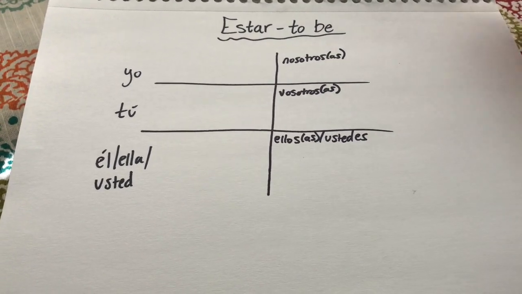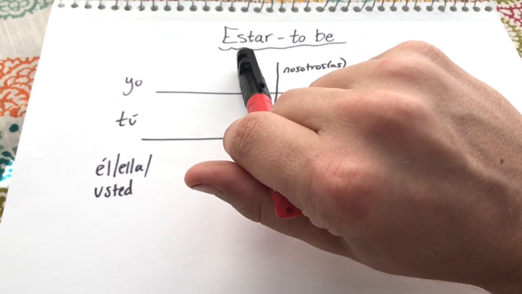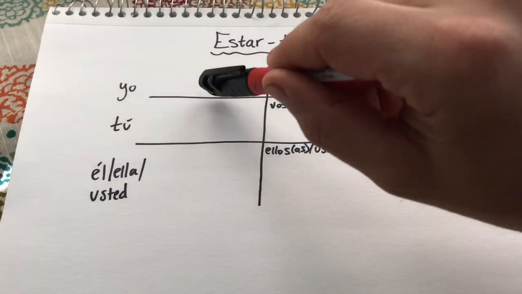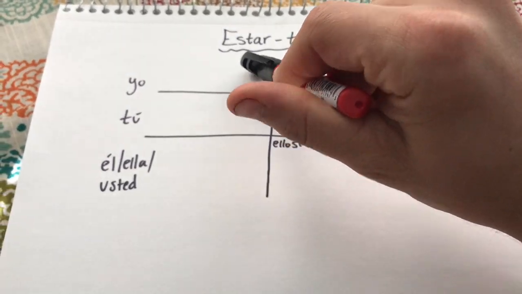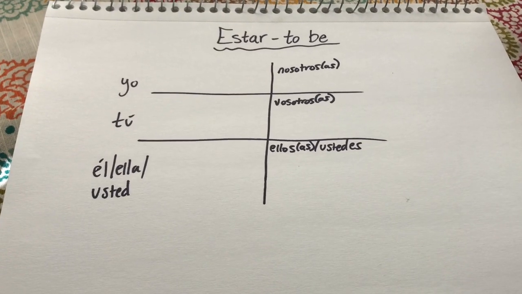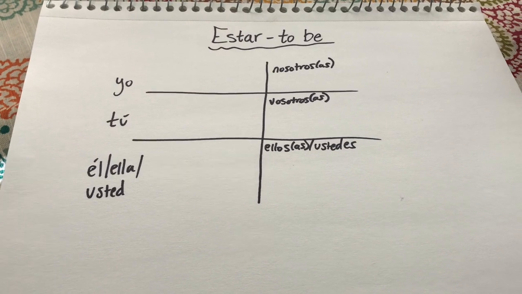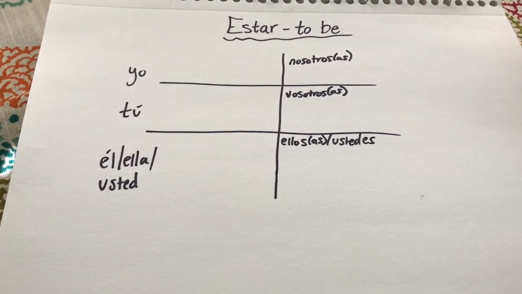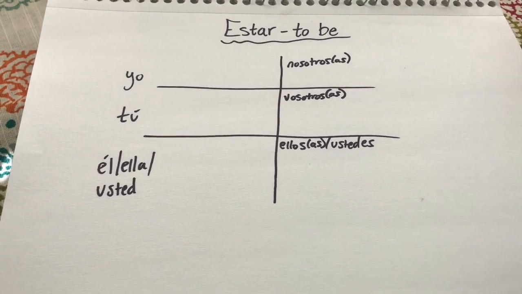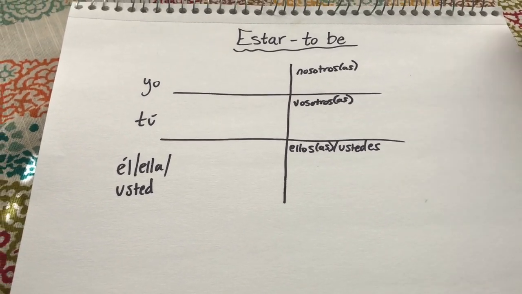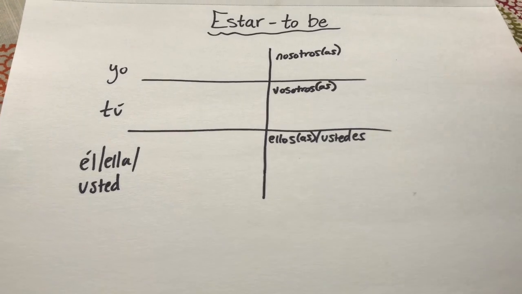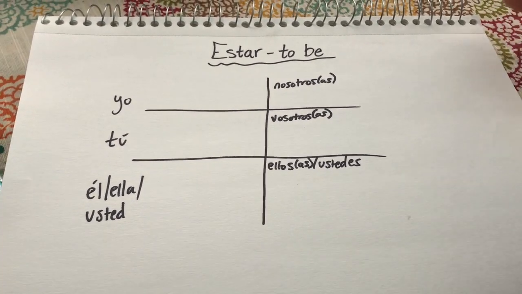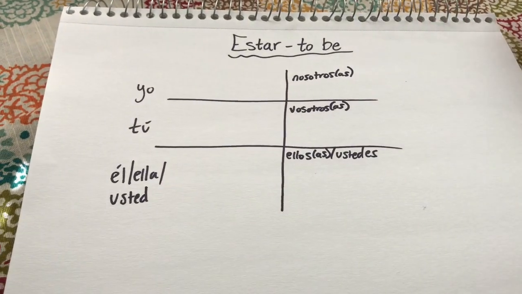Let's see. I am tired. This is something that would use estar, right? I am in the mall. Estar. The teacher is happy. Okay, this you could actually use both for happy, but if the teacher's happy today versus happy as far as his life and long-term happiness goes, you would use estar.